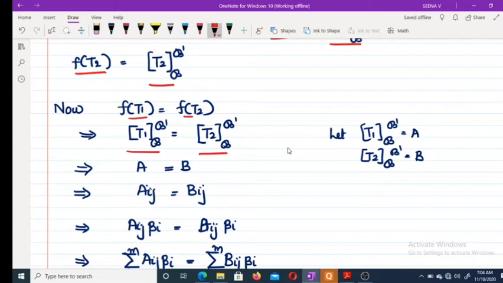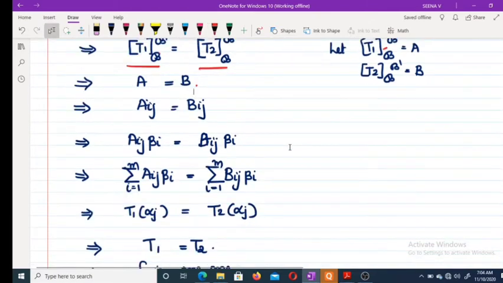So let A equal to matrix of T1 related to B and B dash, and B equal to matrix of T2 related to B and B dash. So A equal to B. Two matrices are equal means their entries are equal. So Aij equal to Bij. That means Aij into beta i equal to Bij into beta i.